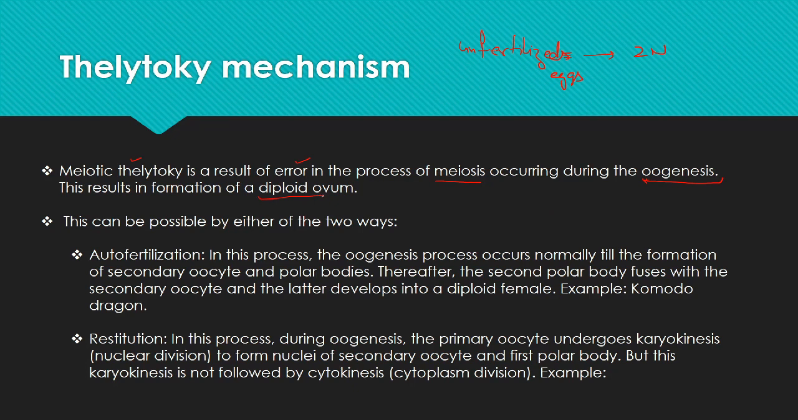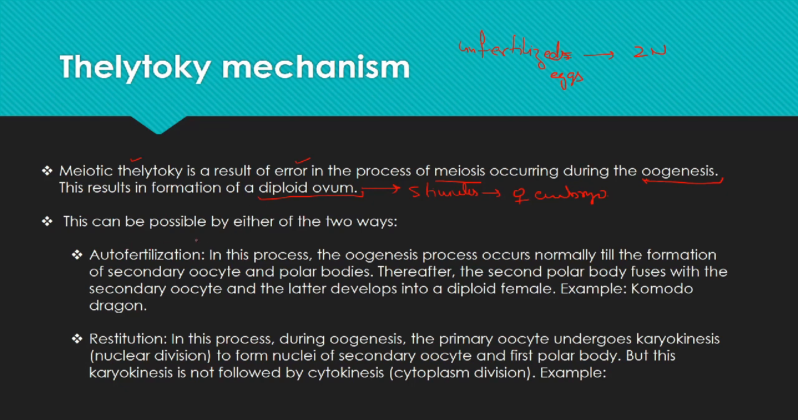This diploid ovum, when it gets the stimulus, develops into the female embryo. This is the thelytoky. So how can this happen? This can happen in two ways.